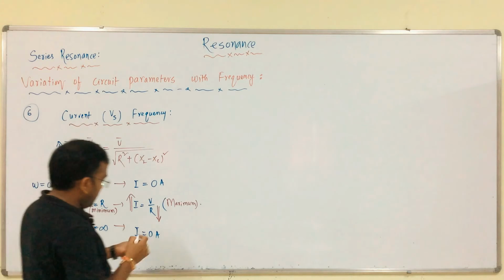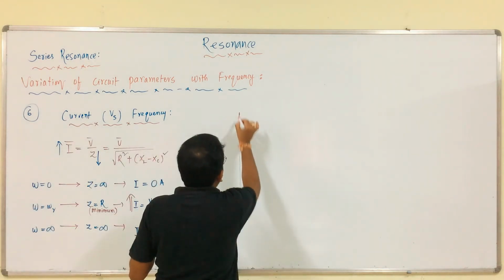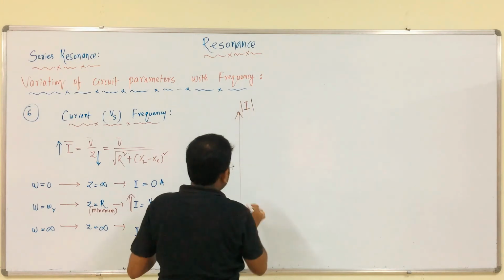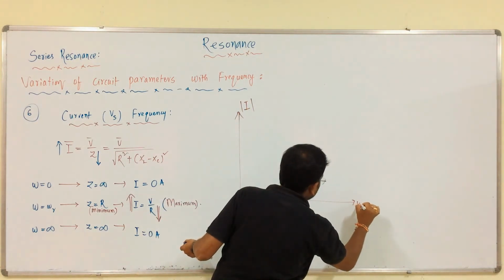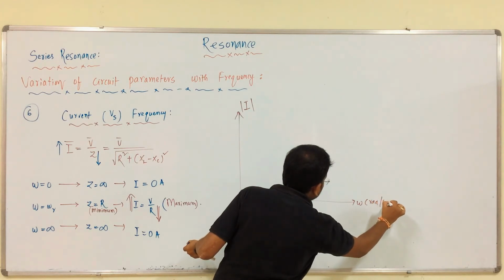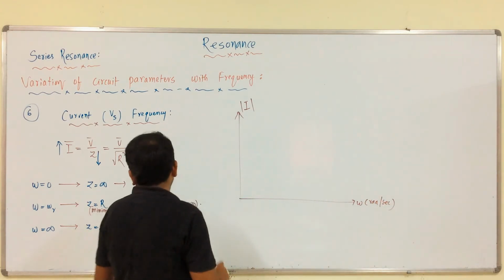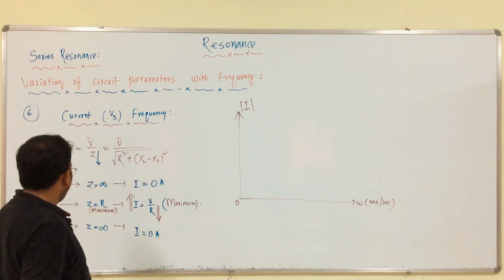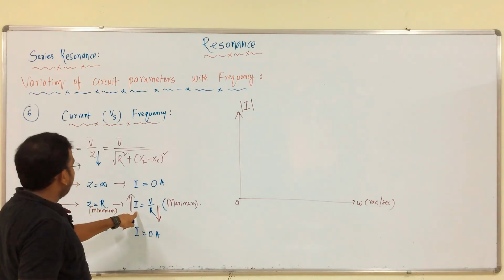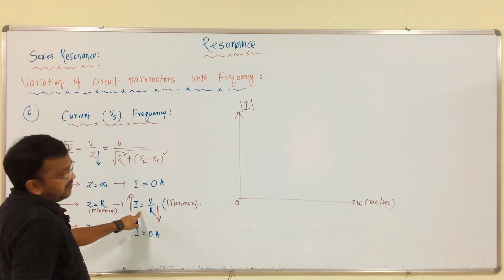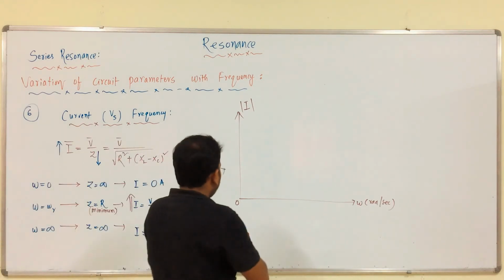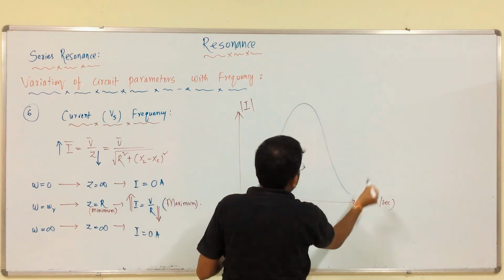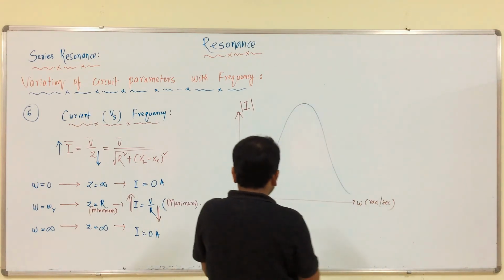Then, what is the graph? This is the current graph, the magnitude of current, against omega in radians per second. When it is 0, 0. When it is infinite, 0. When it is omega r, we can get the maximum value of current. So it is like this we can get.